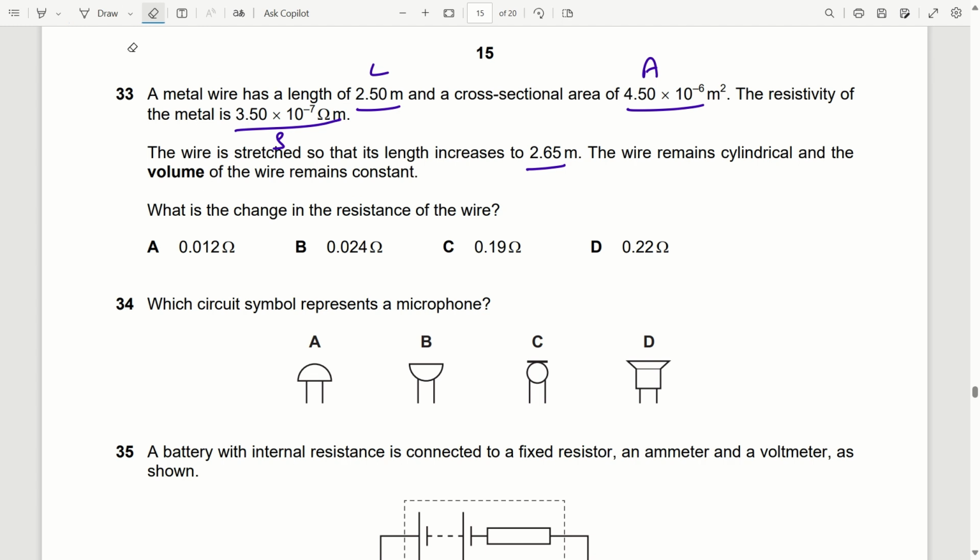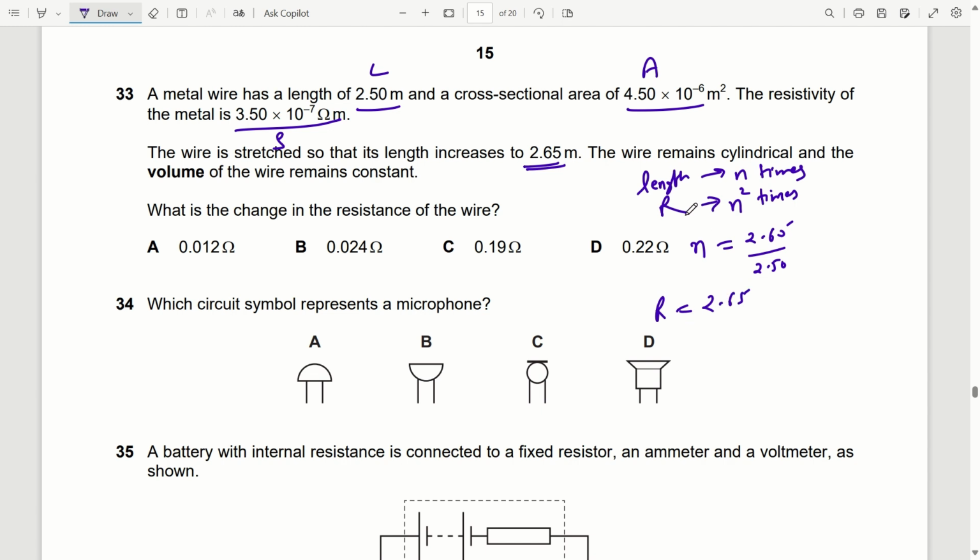Okay, so you keep this in your mind: when length becomes n times, its resistance becomes n square times. Now initial length 2.50 and new length 2.65. So how many times is the length increased? 2.65 divided by 2.50. So the new resistance will be 2.65 divided by 2.50, whole square, times the original resistance R.